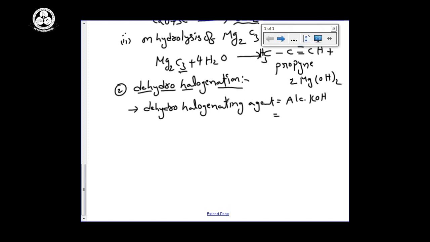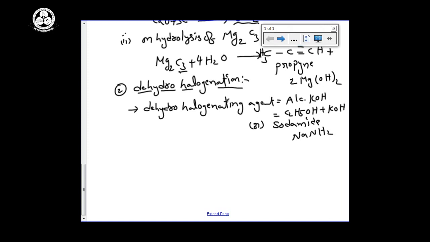Already I told you previously, it is written like this also, C2H5OH plus KOH. Whenever you observe this reagent, you have to understand that it is dehydrohalogenation. Or one more reagent will be there, that is sodamide, formula NaNH2. You can use any one of these reagents to get acetylene.